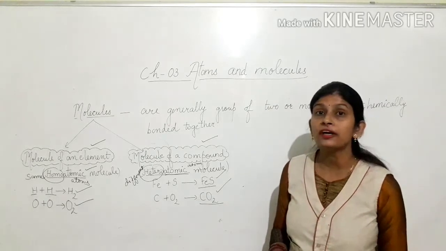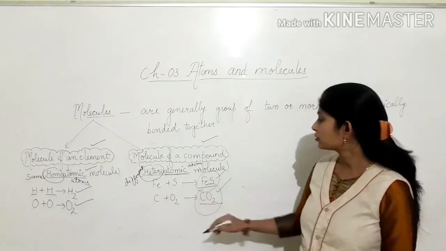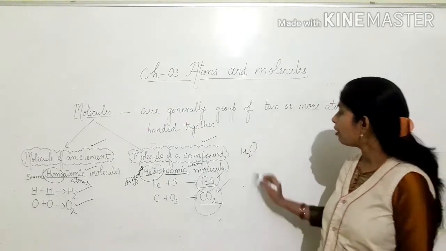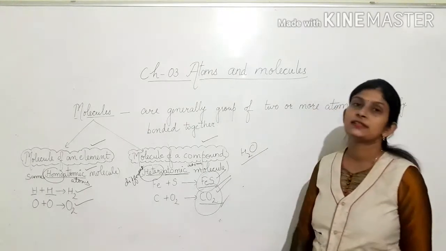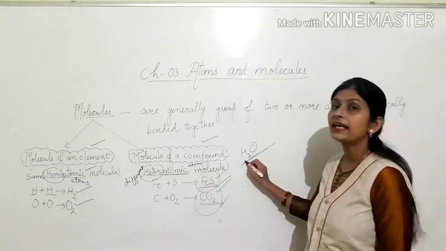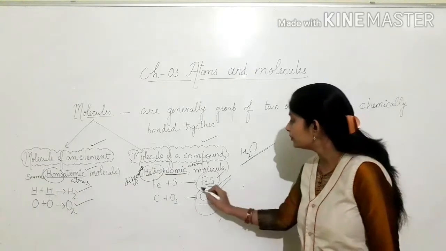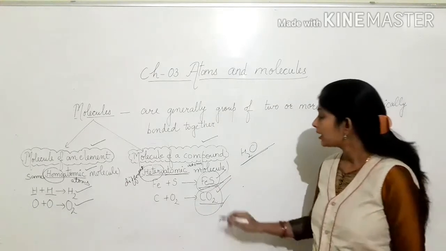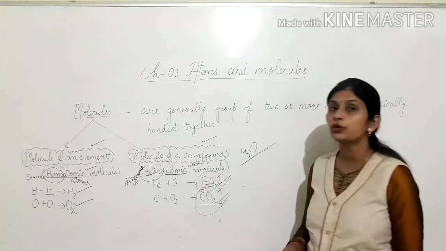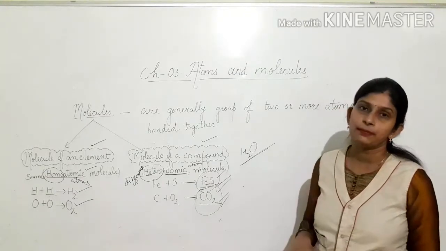So we can conclude that a compound like iron sulfide, carbon dioxide or water and many more is made up of molecules. See, the water compound is made up of molecules like H2O. Iron sulfide is a compound made up of molecules like FeS. Carbon dioxide, a compound, is made up of molecules like CO2. So every compound is made up of molecules of its type.